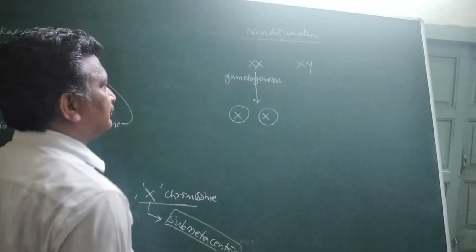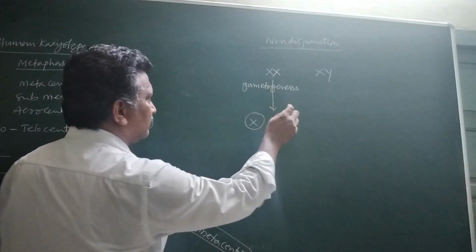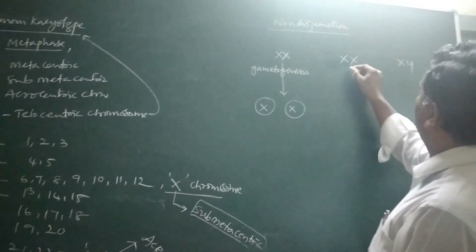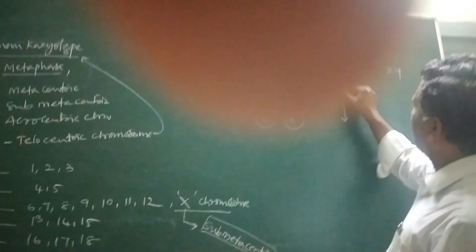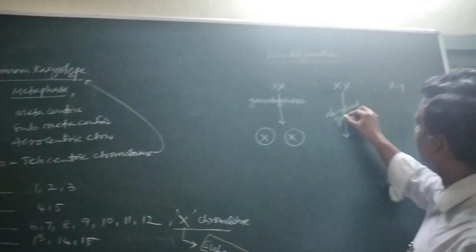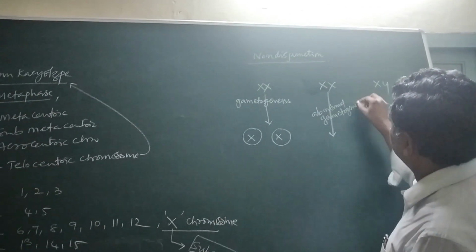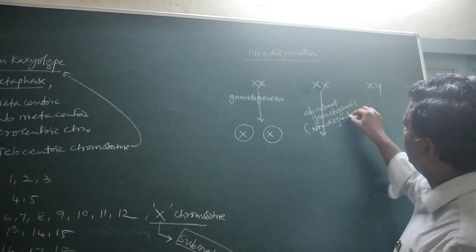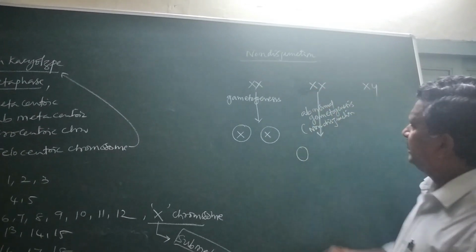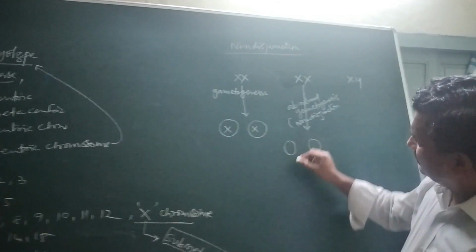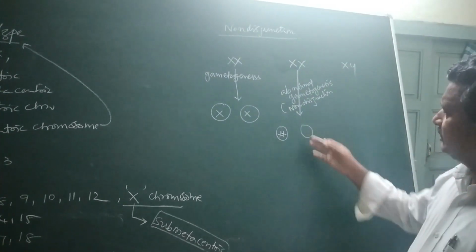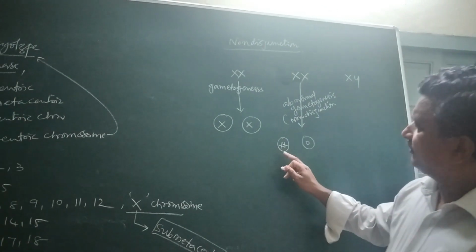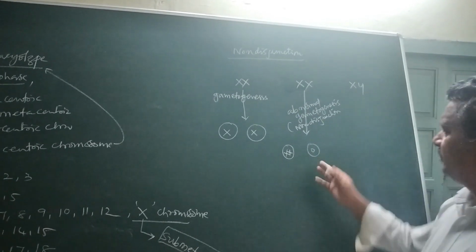The same thing here is abnormal gametogenesis, that is non-disjunction. What will happen? This is also a female organism, also able to produce gametes. One gamete may receive two X chromosomes, and the other gamete does not receive any chromosome. So these are said to be abnormal female gametes.